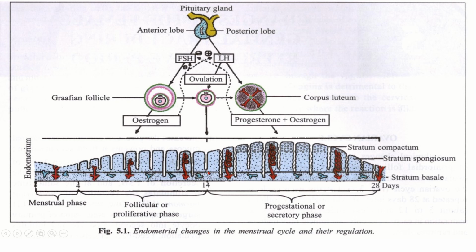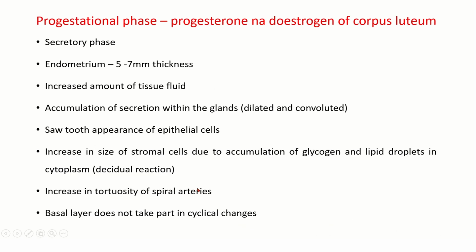So this is the same thing. This is the follicular phase. You can see the 3 layers: stratum basale, stratum spongiosum, and stratum compactum. So there is a line here. Only the stratum compactum and stratum spongiosum take part in the cyclical changes of the menstrual cycle. Stratum basale is for regeneration.